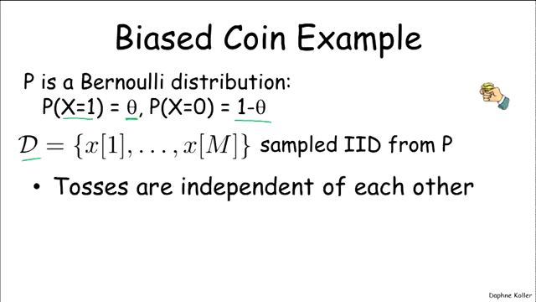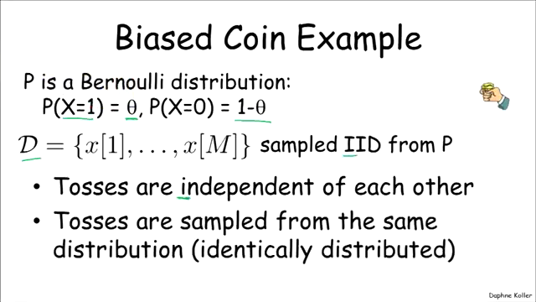So let's remind ourselves what IID means. The first I means that the tosses are independent of each other. And the ID means that they're identically distributed, which means that they're all sampled from P. And our goal is to take D and reconstruct theta.